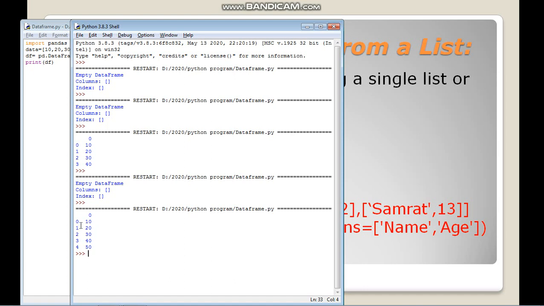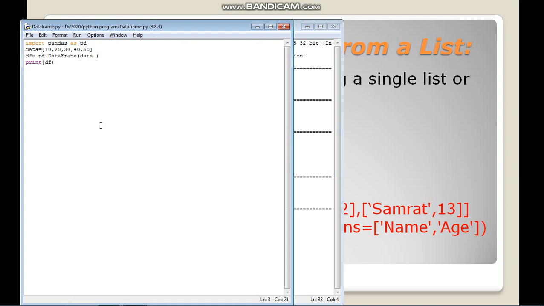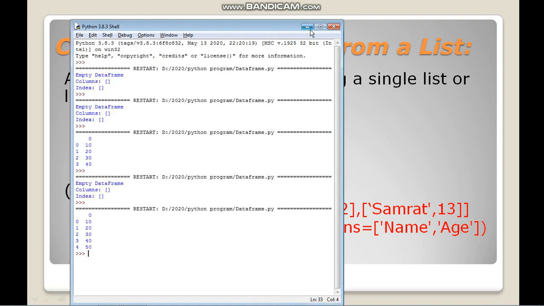Now when I run it, what is it showing? I have not mentioned the index value and the column value, so by default the index comes as 0, 1, 2, 3, 4, just like the index we get in arrays and lists. Here we have only one column, that's why only 0, and these are the values. Similarly, how can we define it using a list of lists?